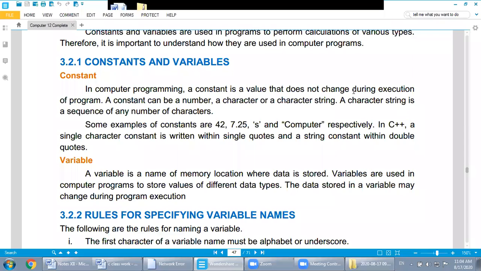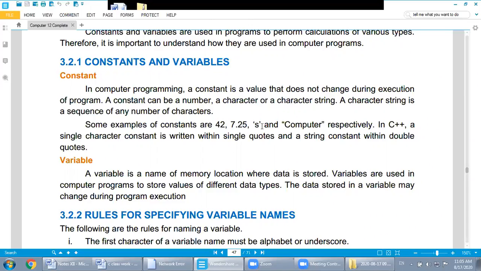Just the feedback of our previous lecture, we were discussing constants and variables. The simple definition of constant is value at the memory location is called constant, and the definition of variable is name of memory location is called variable. In mathematics, you can say that constant is those quantities which cannot change its value, and those quantities which can change its value are called variable.